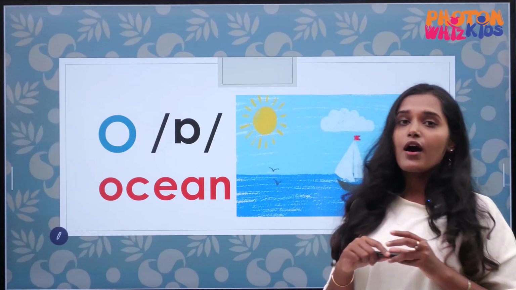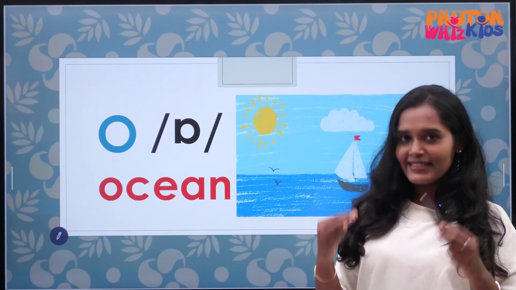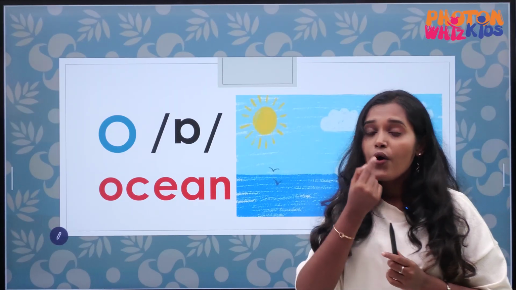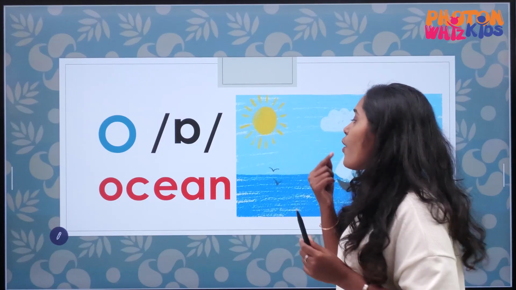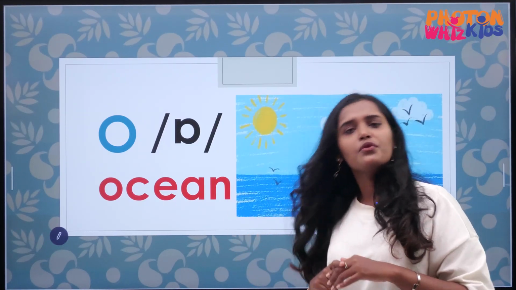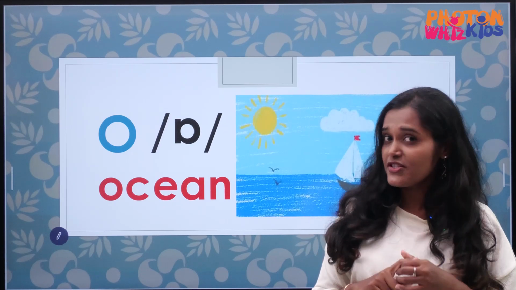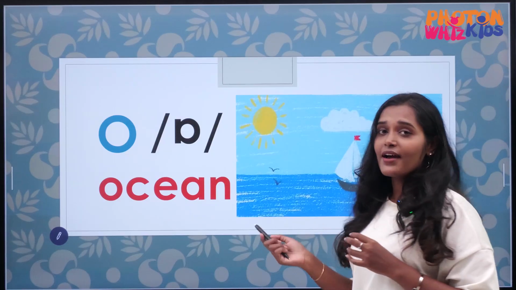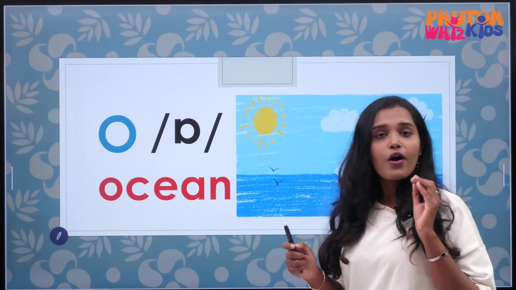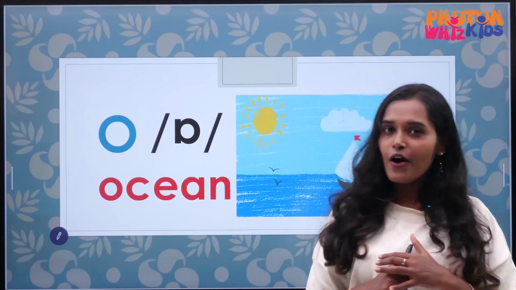Next alphabet is O. What's the sound of O? Yes, it sounds O. Our lips must be rounded. O. Ocean. Do you love going to the beach? Do you love going to beaches? So here we have O. Ocean. Orange. So the sound of O is O.